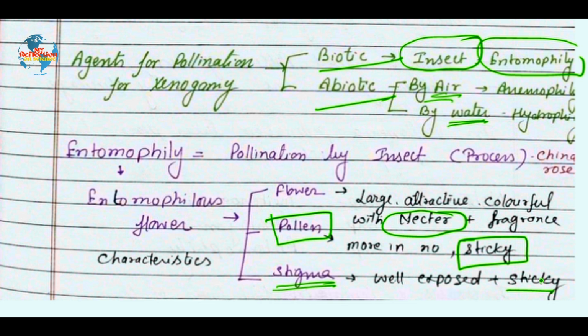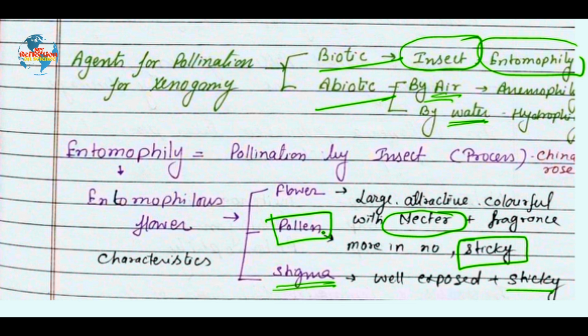But again, I have to repeat the same thing, that for pollination, pollen grain of the same species should reach the stigma. So suppose an insect is traveling and bringing a lot of pollen grains, but only the pollen grain belonging to the same species will show germination and pollen-pistil interaction after this.